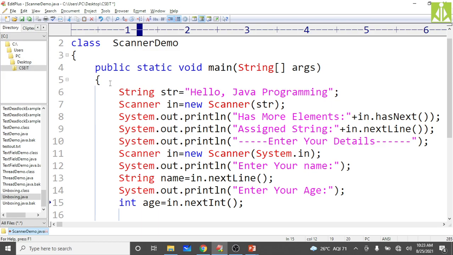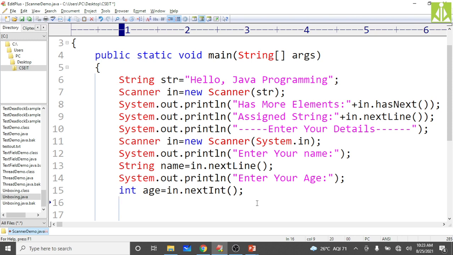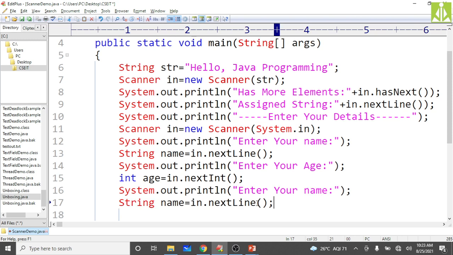Next thing we need to read the salary, that is a double. So enter your salary, sal of type double, and we are reading nextDouble.